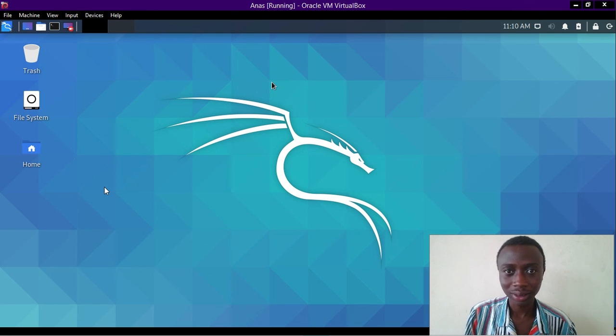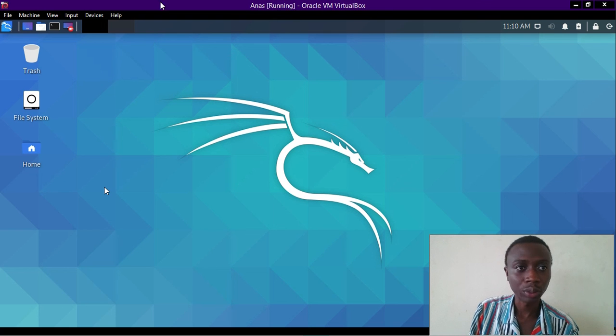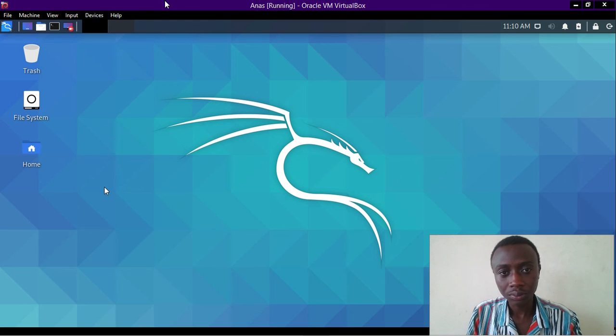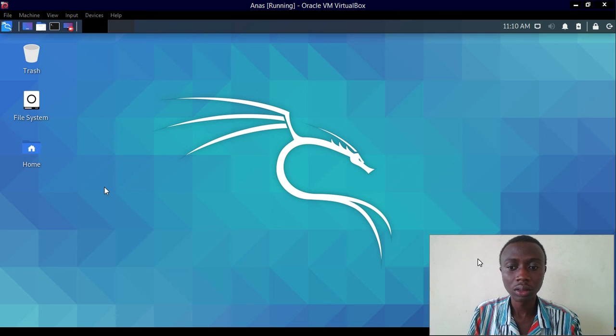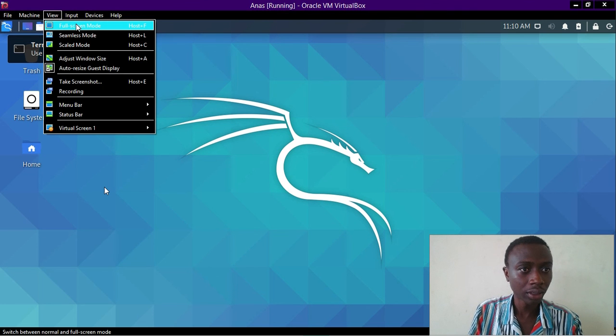It will exhibit its properties as it is. Since this is here, most people might know. If you are familiar with it, you are going to know that it's a VirtualBox machine. But we have a way of eliminating that from here, and that is we have to set it to full screen mode. So we will straight up look at View and select full screen mode.